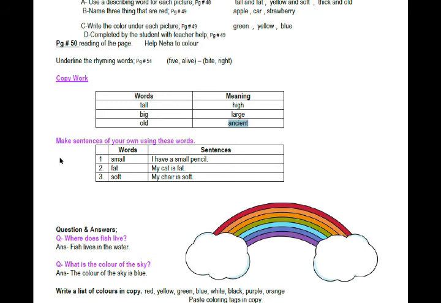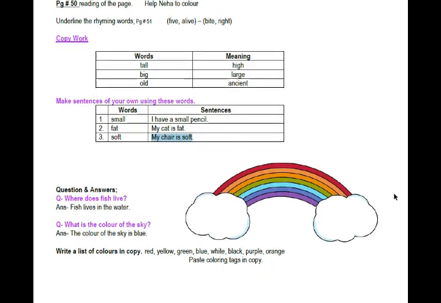Okay, now you have to write the words and sentences. Make sentences of your own using these words. The first word is small, and the sentence of small is I have a small pencil. The second word is fat. My cat is fat. The third word is soft. My chair is soft.